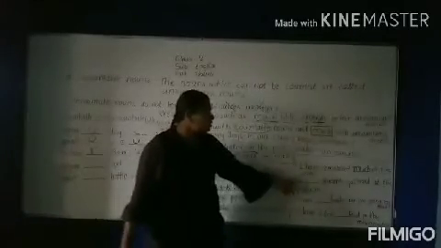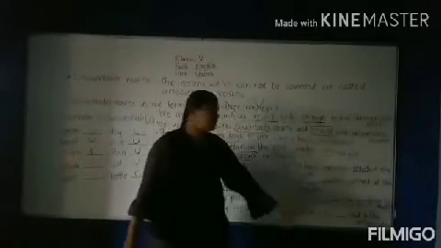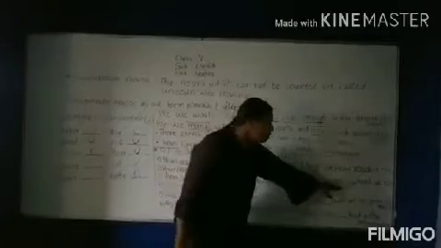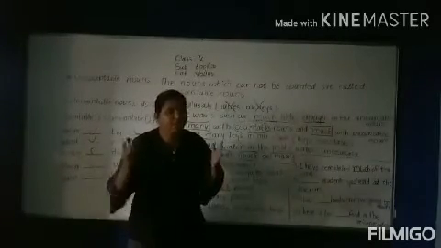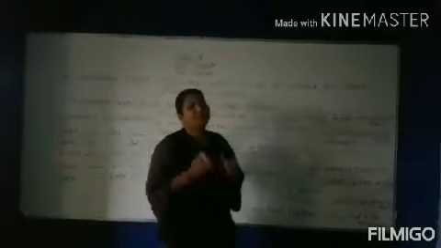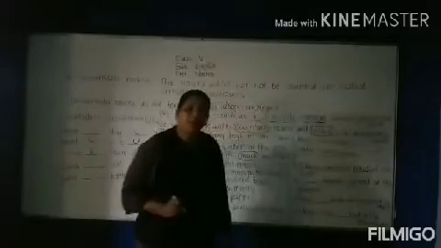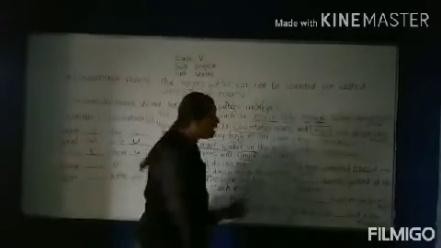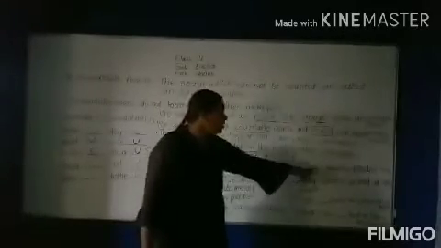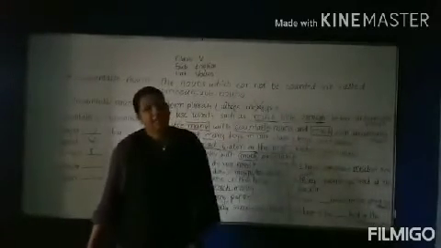See next, dash students gathered at the stadium. It is said about the students. Can we count students in numbers? Yes, we can count the students in numbers. So students is a countable noun, and if the noun is countable, we write there many. Shabash, very good. Many students gathered at the stadium.